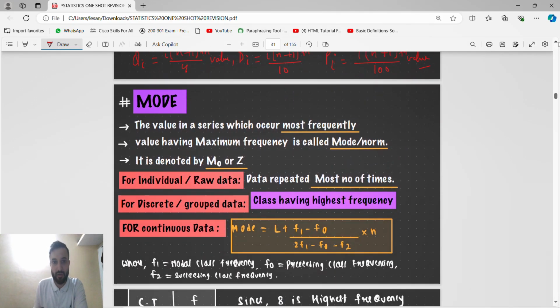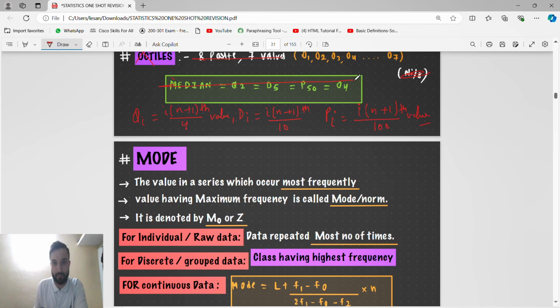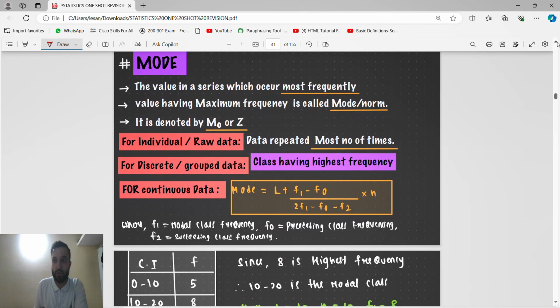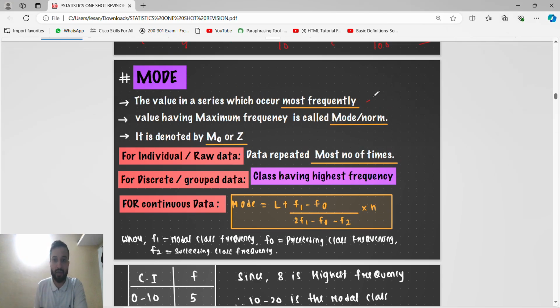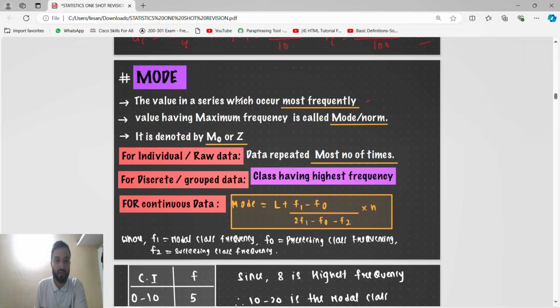Mode. Okay. Mode means what? Mode, we know, is the value in a series which occurs most frequently, the one having the highest frequency. The value having maximum frequency is called mode or norm. It is denoted by Mo or Z. Guys, we know raw data means when only observations are given. So when only observations are given, the data repeated the most number of times is the mode.